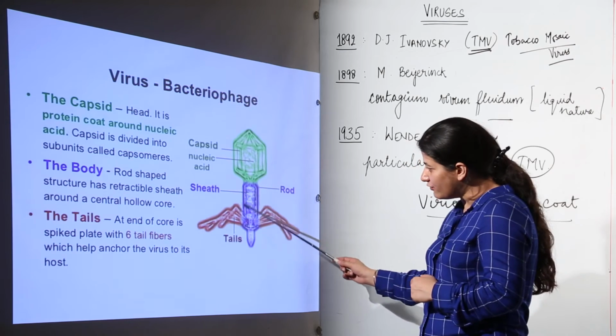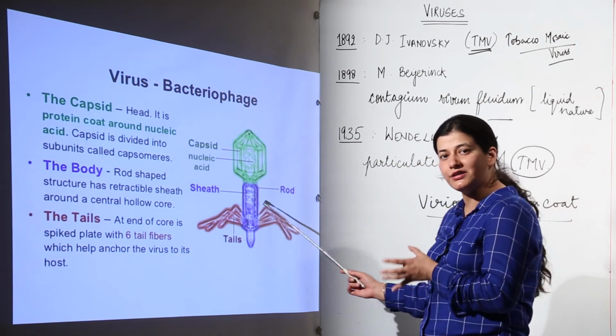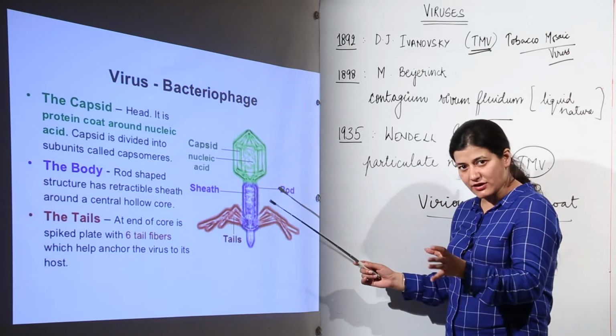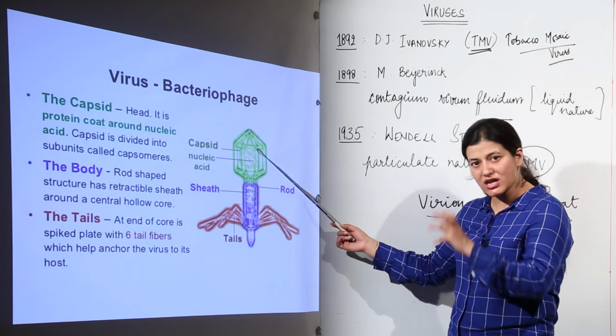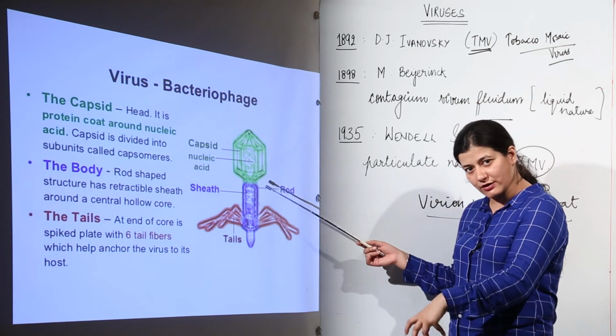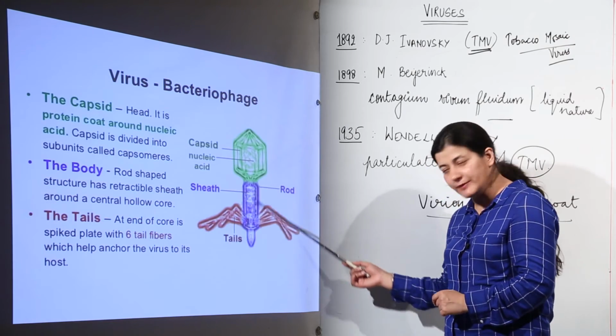Now why does it have this rod? Because the infectious part, from where it is going to enter into the bacteria for infection, is the tail. So the connection between the nucleic acid, which has to go inside the bacteria after infection, and the infectious tail happens to be the rod.